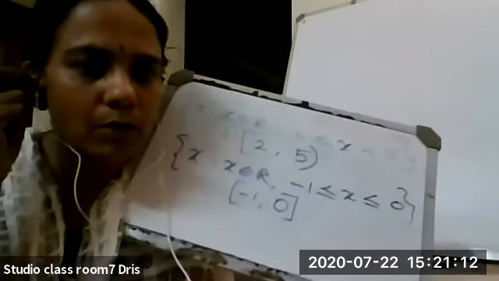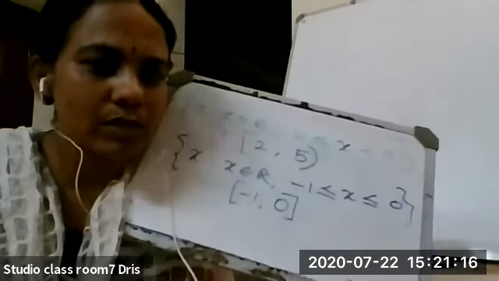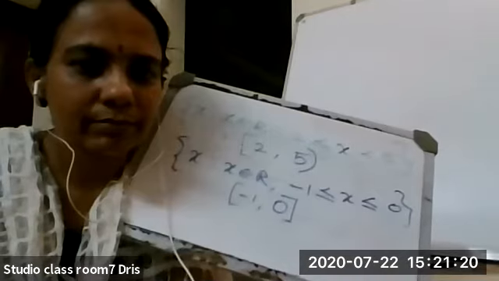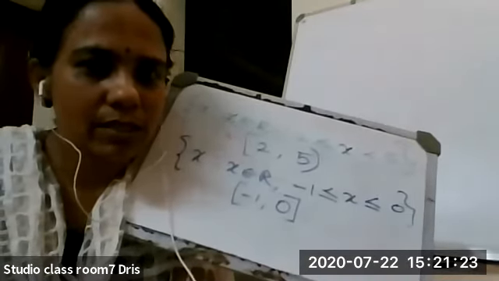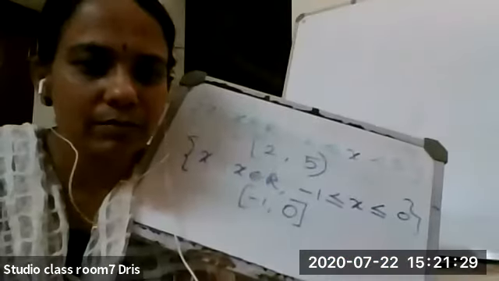And we learned about how to write an open interval and closed interval. Is it clear, children? Yes, ma'am. The time is up. We can wind up with this.